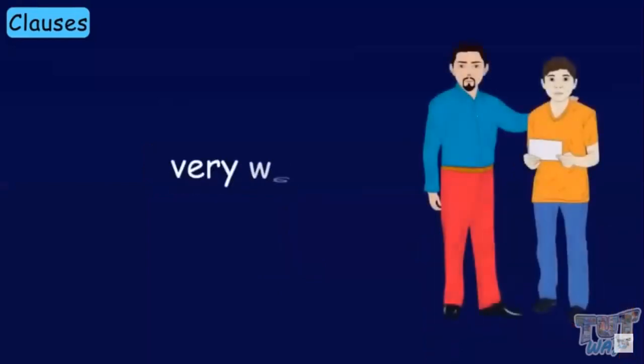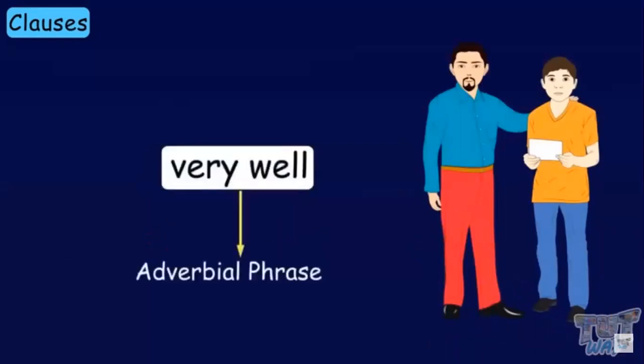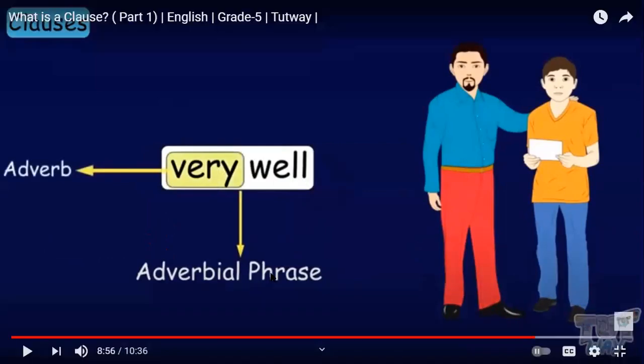Very well. No subject, no verb, so it's a phrase. The main word here is very. So the phrase that starts with very is an adverbial phrase, okay? Because very is the main word.